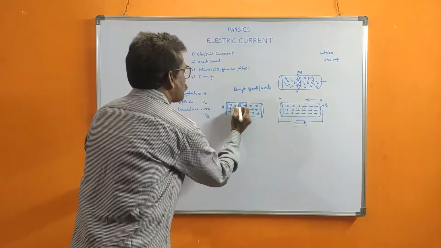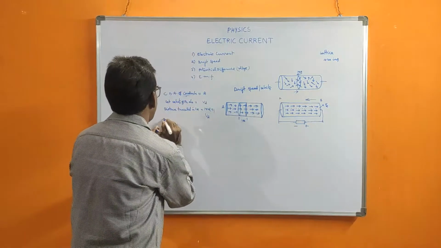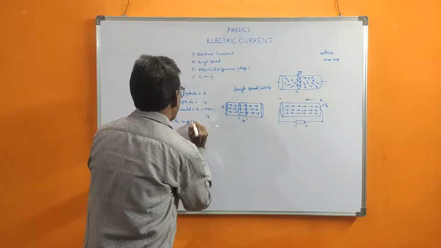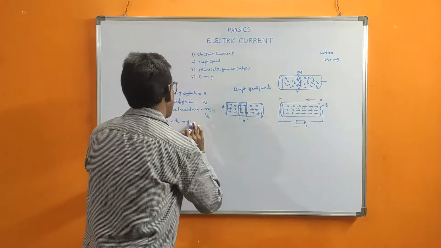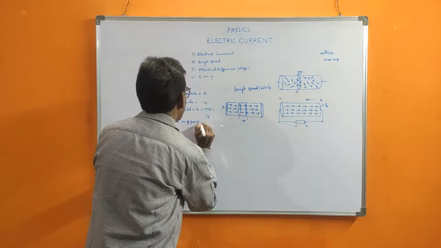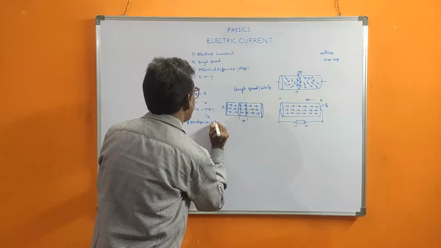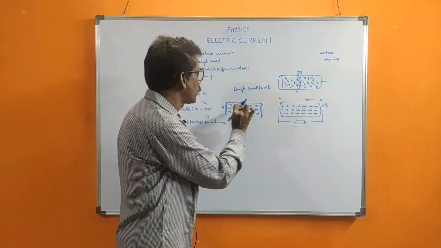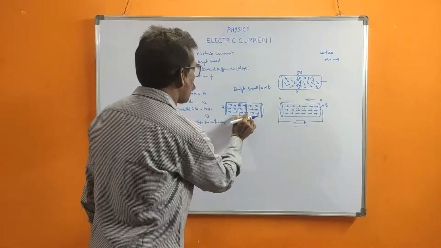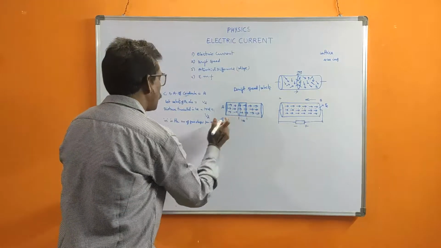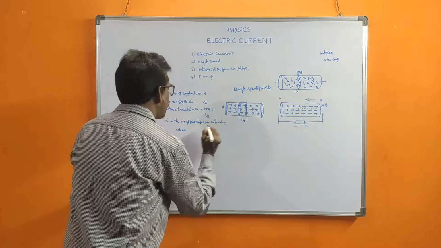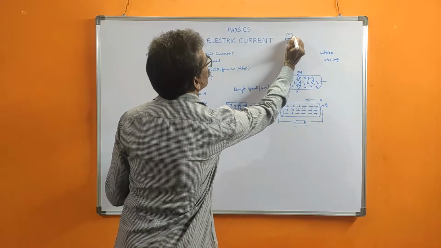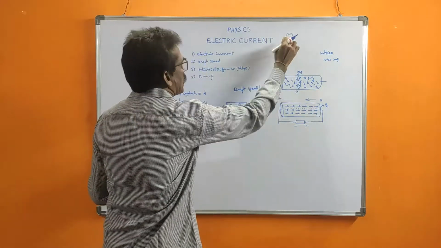A is the cross section we told. Now N is the number of free charges per unit volume. For unit volume, N number of charges are there. Now, how much volume is there for this distance? Suppose it is a cylinder. Volume means area into height, or length.